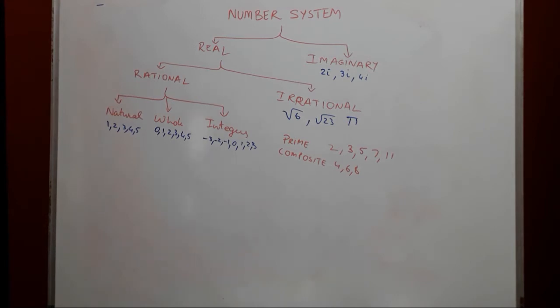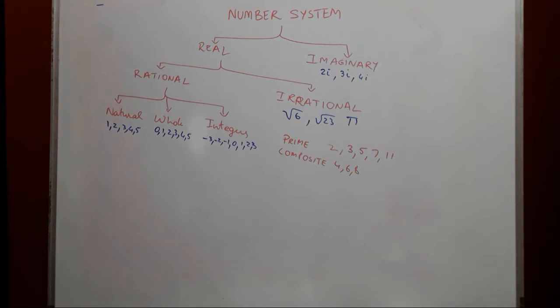So in this case, should we say that 1 is a composite number? No, 1 is not a composite number. The reason for that is, a composite number has more than 2 factors. We said a prime number should have exactly 2 factors. That is why 1 is not a prime number. And for a number to be composite, it should be a factor of more than 2 numbers.